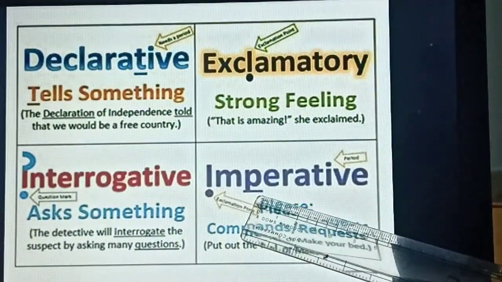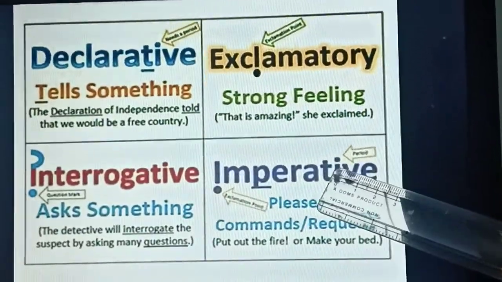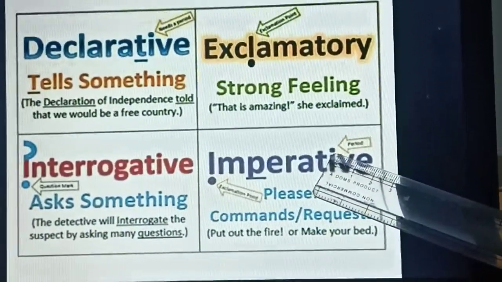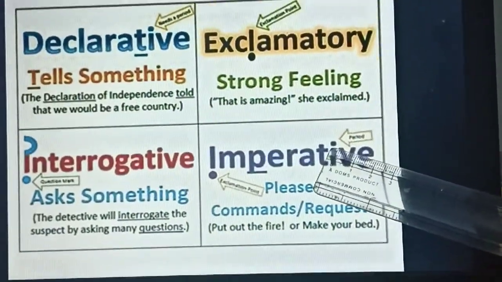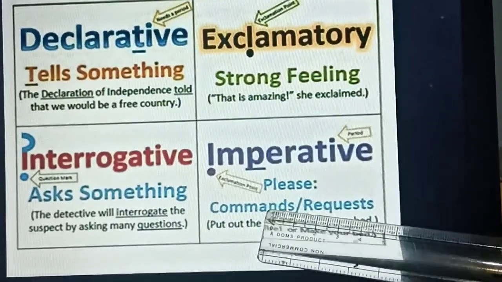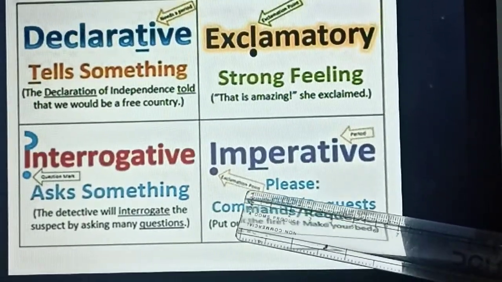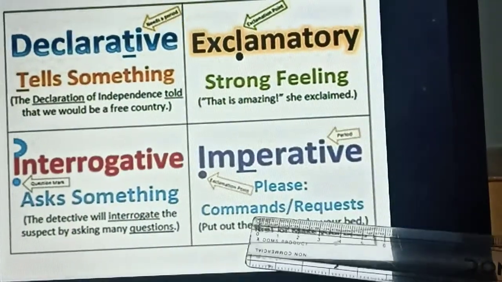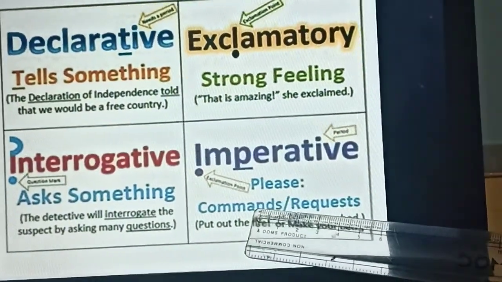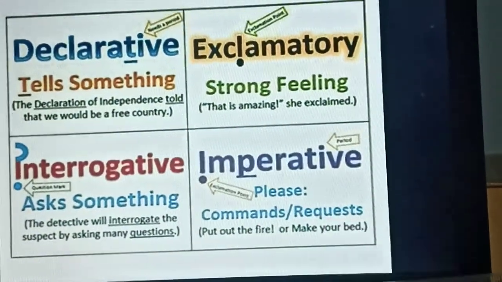And imperative. Imperative also ends with a period. So declarative and imperative end with a period, which means full stop. Okay, you can just see here. So please. Okay, so here it is command or request.